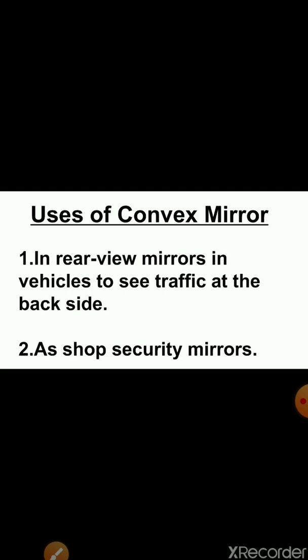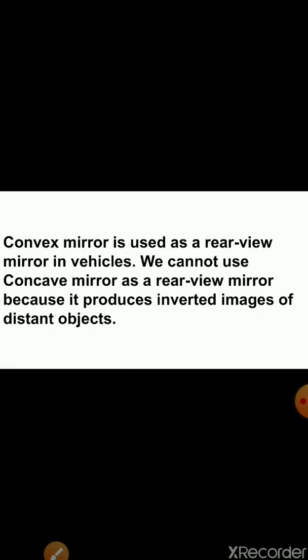Now, uses of convex mirror. Convex mirror is used in rear view mirrors in vehicles to see traffic at the back side, and it is also used as shop security mirrors. Children, one question is asked many times in exams: why do we use a convex mirror as a rear view mirror?